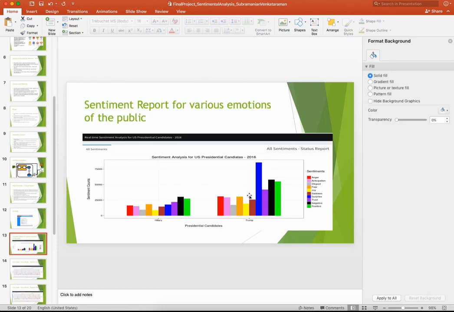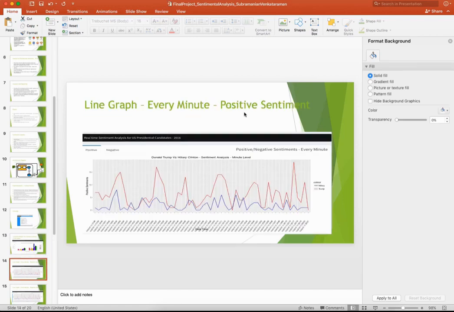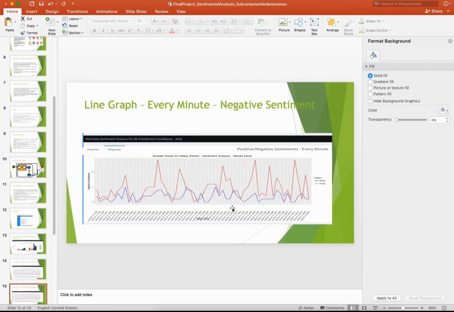This is a line graph generated for every minute, and this indicates the positive sentiment. This report was taken just one month before, mostly. If you look at it, red is for the Republican candidate, blue is for the Democratic candidate. In the case of positive sentiment, Trump is leading every minute or every second when compared against Hillary. Also, if you look at the negative sentiment, Trump is again getting more negative feedback on his policies and speech from the public when compared with Hillary Clinton. This is what the graph indicates.